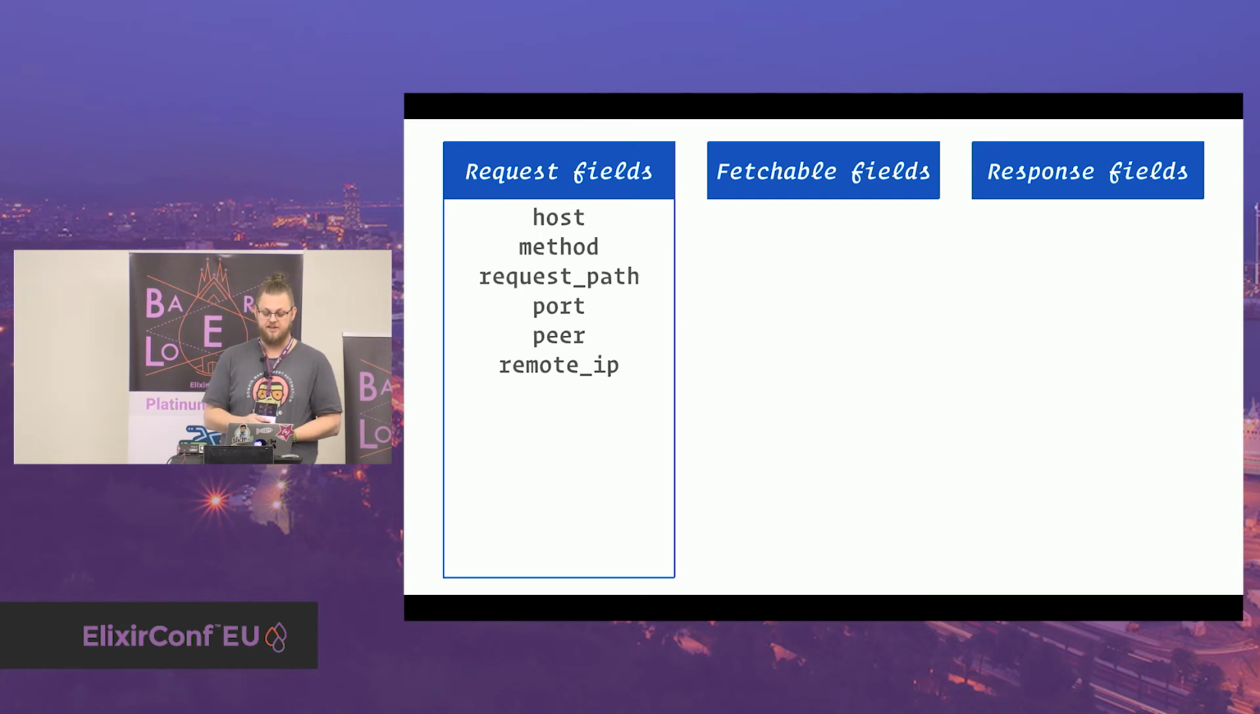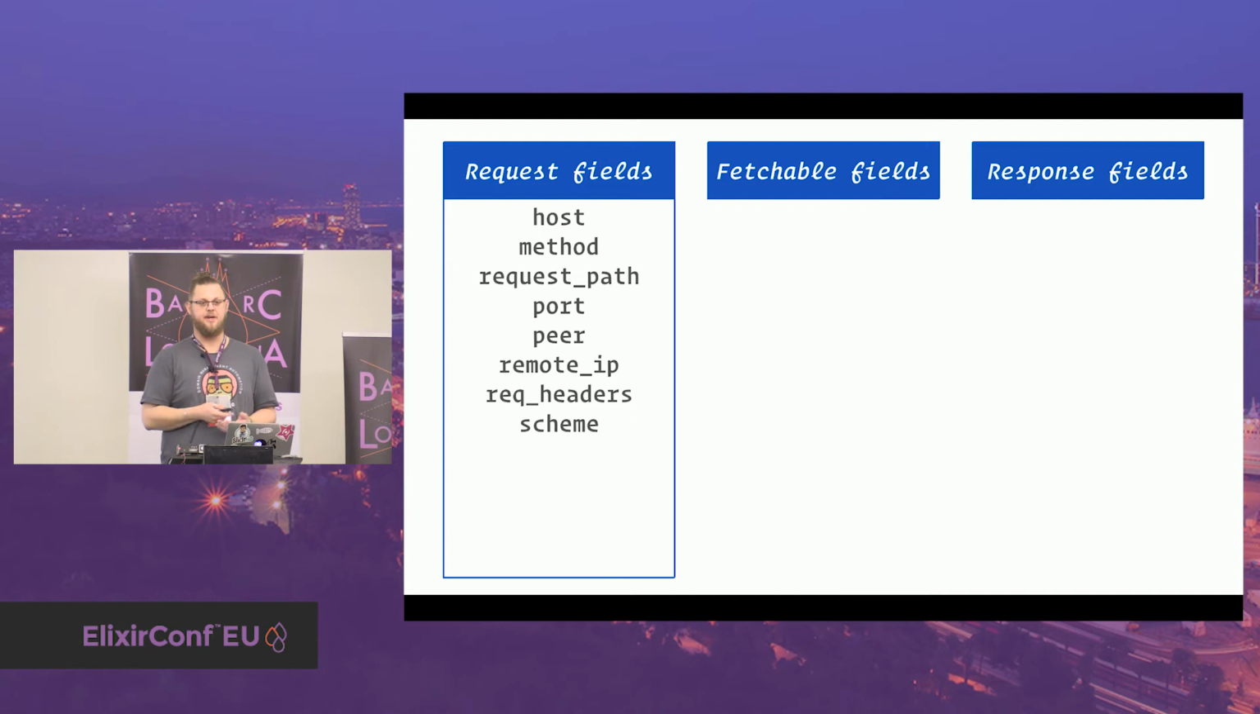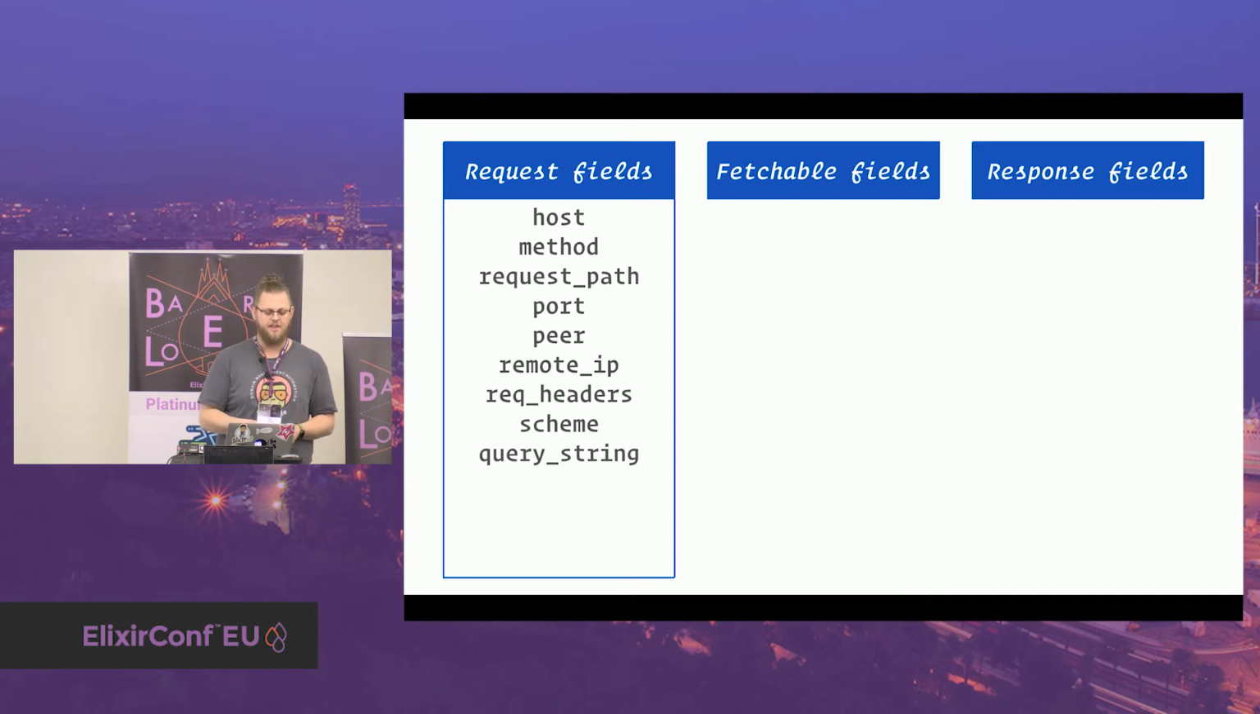Then we have the request headers, which is a list of tuples. We have the scheme with HTTP or HTTPS in 99.9% of the cases. Then we have the query string and a few other fields. Like I mentioned, path info and script name, but I don't want to dig deep into them here.